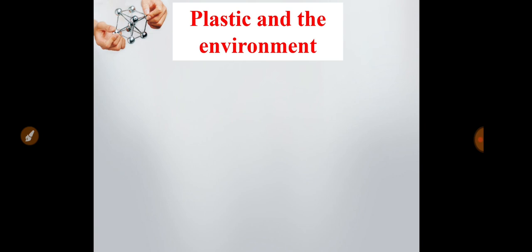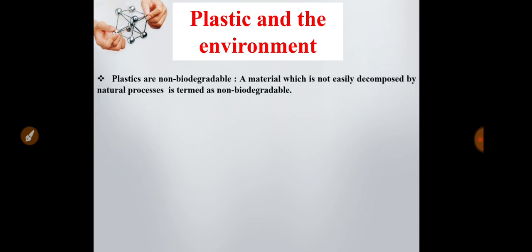Now we should investigate the plastic material and its relation with the environment. We know that today the use of plastic material is a big problem for our environment. Why is it? Plastics are non-biodegradable. What does it mean? A material which is not easily decomposed by natural processes. What are the natural processes? The action of virus, bacteria, which degrade the materials in the environment. So these virus, bacteria cannot degrade plastic material easily. That's why it is non-biodegradable.